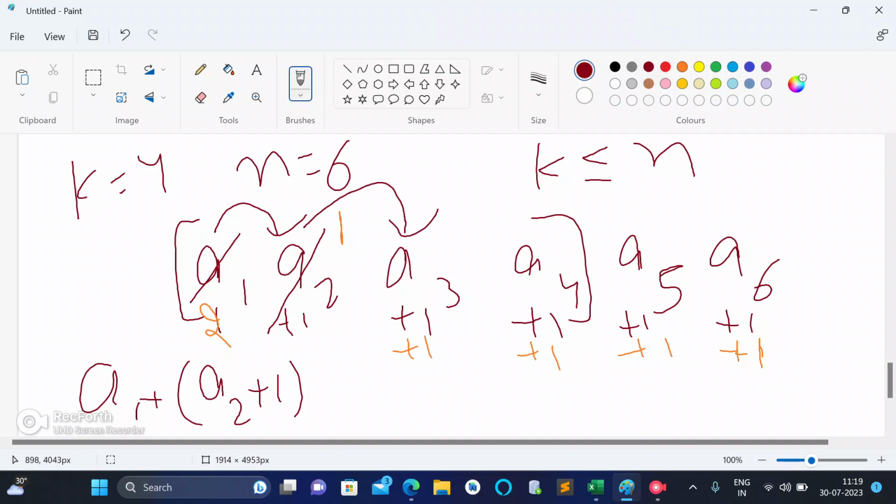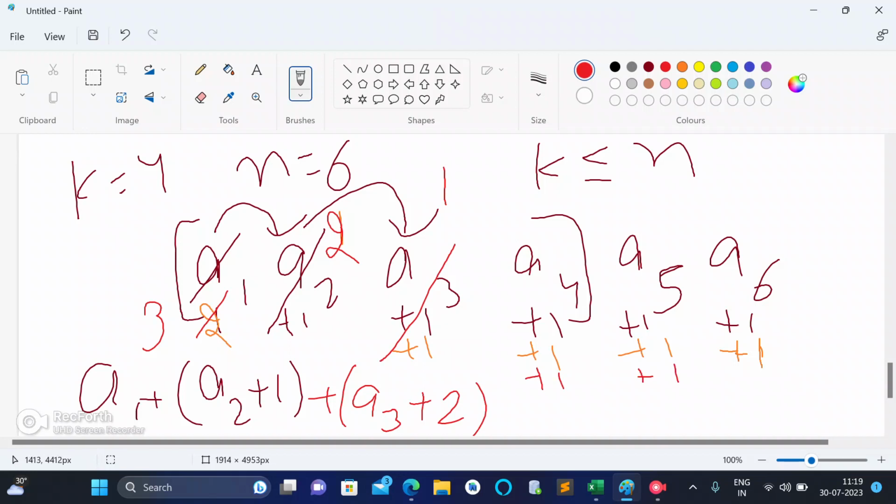Then after that, let's say I decided to move to a3. Then this 2 becomes 3, this 1 becomes 2, and I also eat a3 plus 2. This whole section becomes 1. Here 1 is incremented, here 1 is incremented, and here also 1 is incremented.